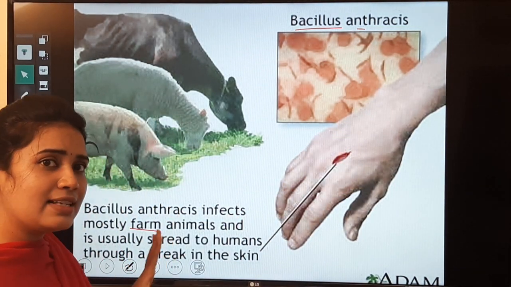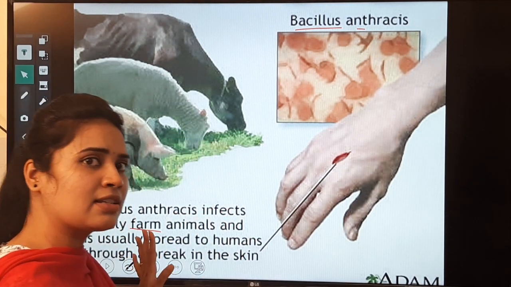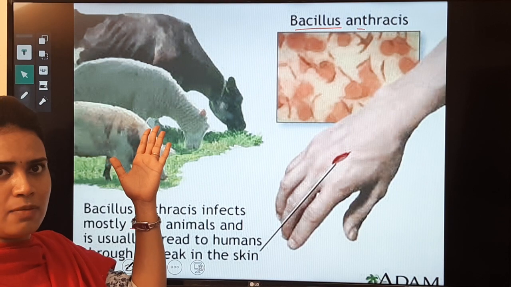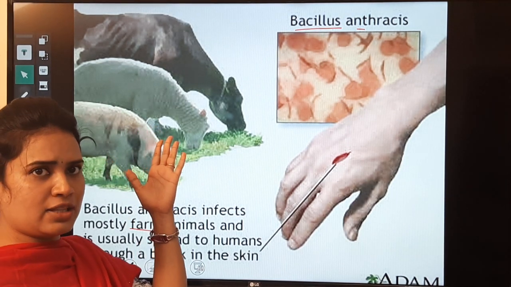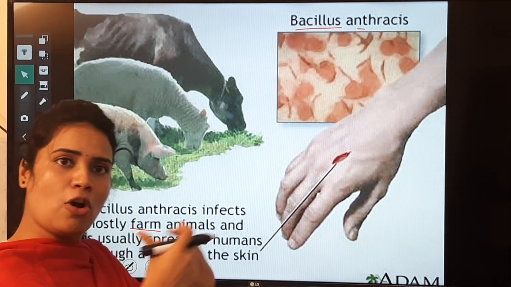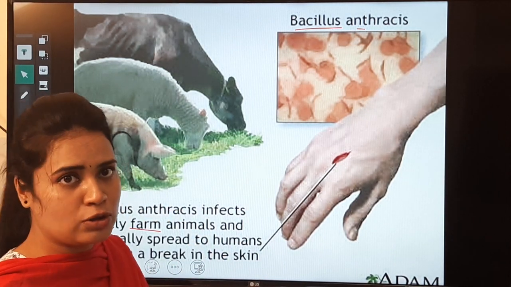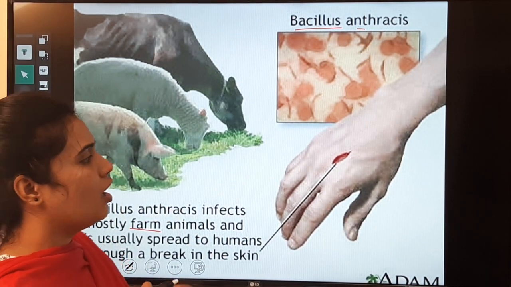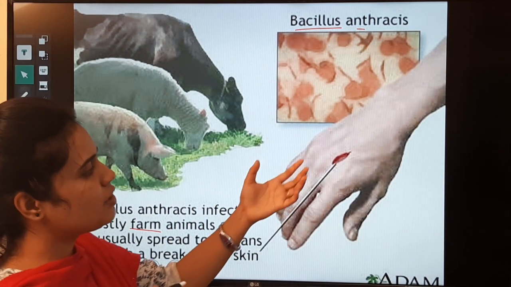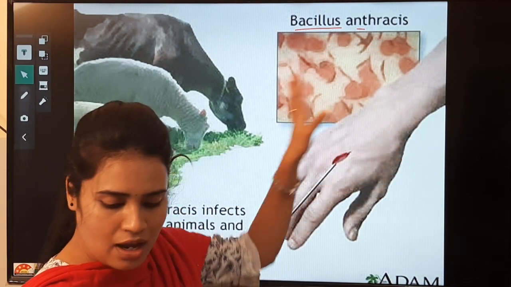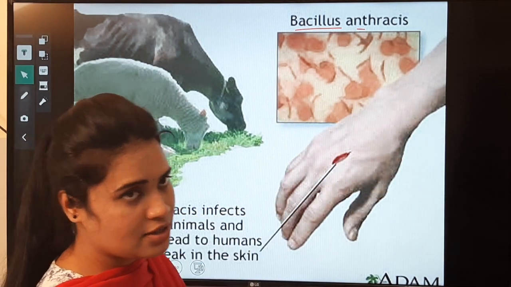So anthrax is mainly a disease seen in animals, but when people come in contact with infected domestic animals, those bacteria can transfer to humans. Once it enters humans, it mainly causes ulcers in the skin, and it also causes lung infections.